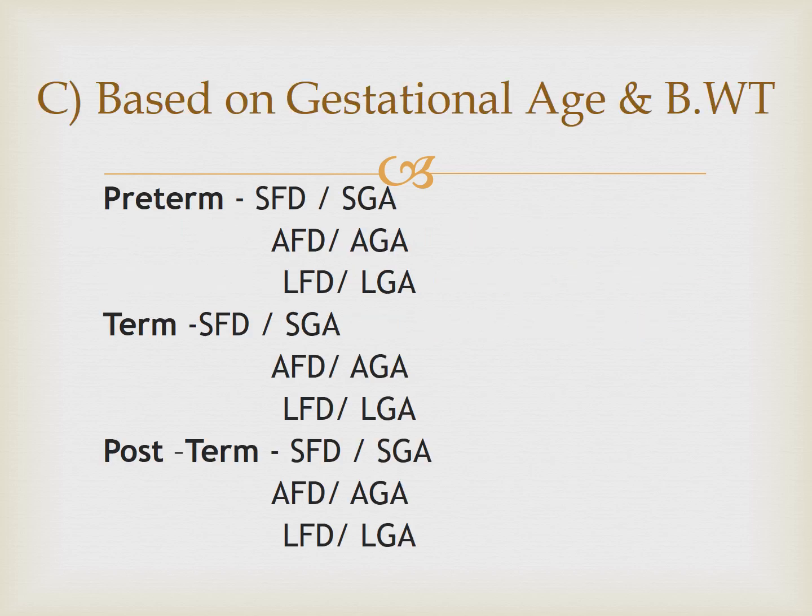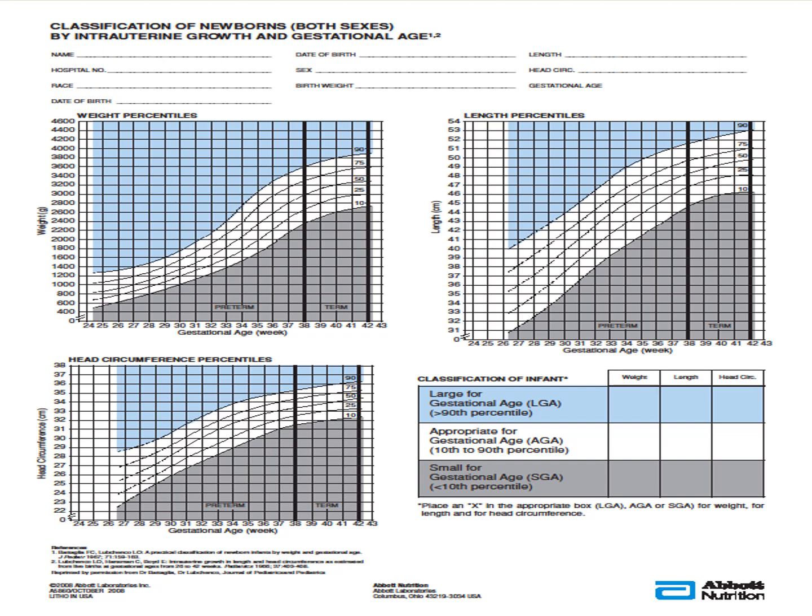So based on the gestation age and birth weight, preterm, term and postterm can each be all three types. A preterm can be small for gestation age, appropriate for gestation age, or large for gestation age. Similarly, term and postterm can also be small, appropriate, or large for gestation age. This is the intrauterine growth chart that you follow.